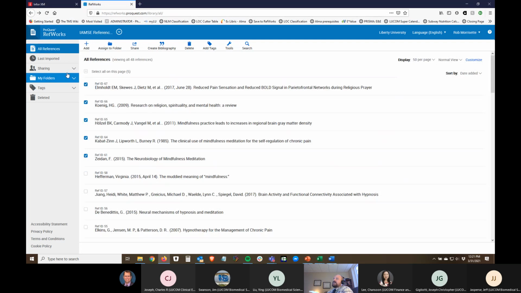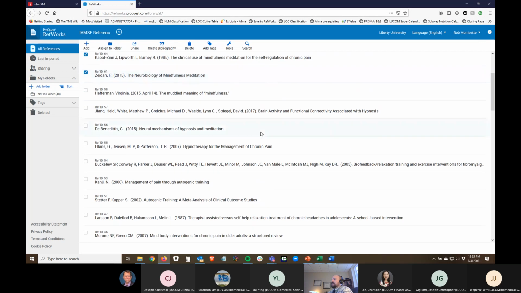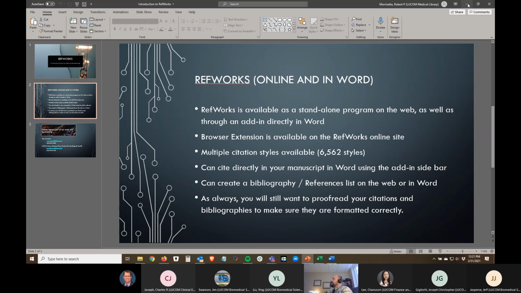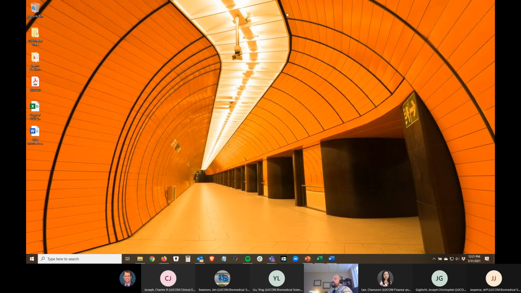We can create projects. We have folders. I don't have any folders right now, so I've got 48 just here. But you can use tags if you want to. I've only got 50 citations here, but it might be useful to use tags to index things if you want to be able to find them later. So this is just a basic overview of what it looks like on the web. There's a lot you can do here. It's a little bit limited, and a lot of you are probably going to want to be using this directly within a Word program. But before I show you that, I want to show you,